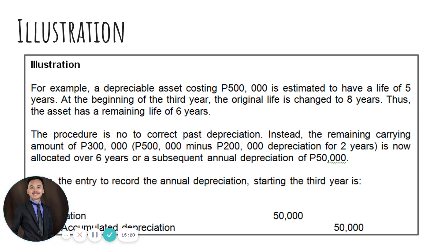And of course, we have the remaining carrying amount of 300,000, which is the net of the cost of 500,000 minus the 200,000 depreciation expense for the last 2 years. So meron tayong 300,000, and this 300,000 will be allocated throughout the remaining useful life na 6 years, which is from 8 years na new expected life of the property minus 2 years na naglapse. So that means we still have 6 subsequent remaining years for our property.